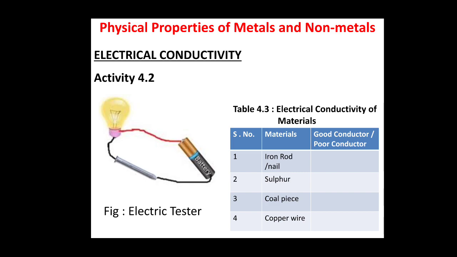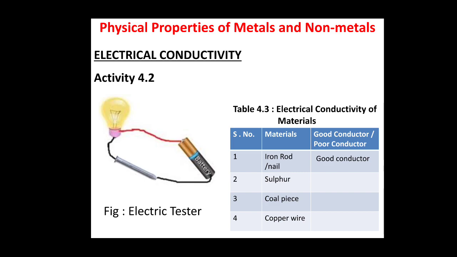How do we know whether electricity will conduct through this material or not, if we put it in the circuit? When we switch on the circuit, we see whether the bulb is glowing or not. If the bulb is glowing, then it is a good conductor. If the bulb is not glowing, then it is a poor conductor. So, when we put an iron nail, what will happen? It is a good conductor. The bulb is glowing, so we conclude that it is a good conductor.